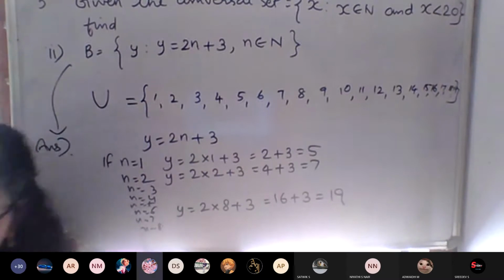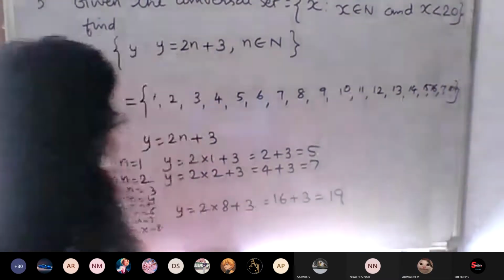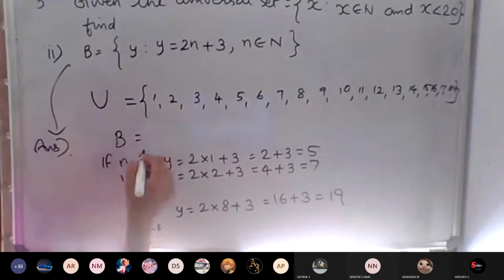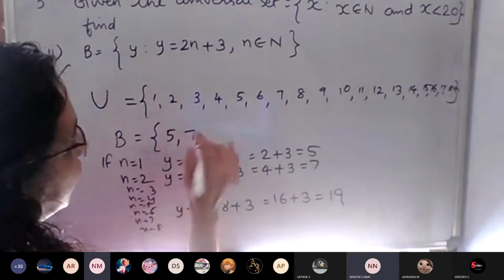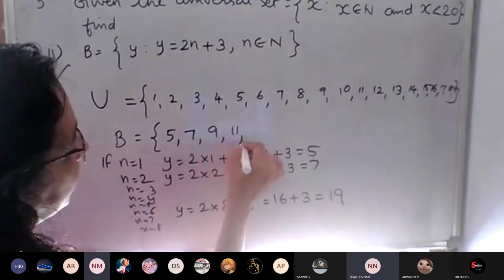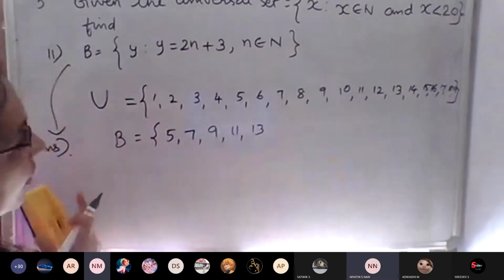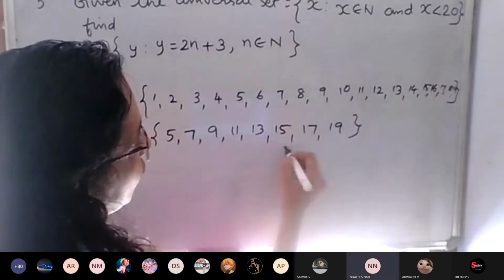Ma'am, finished. Completed. So how can we write set B? Set B we can write now. Therefore, the answer is B is equal to the set 5, 7, 9, 11, 13, 15, 17, 19. So this is the answer.